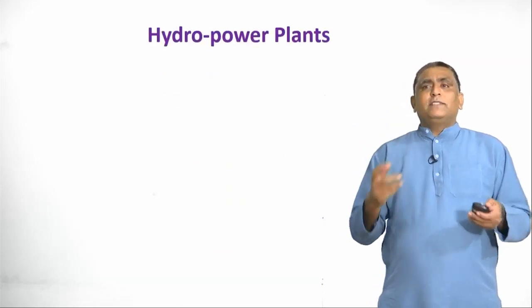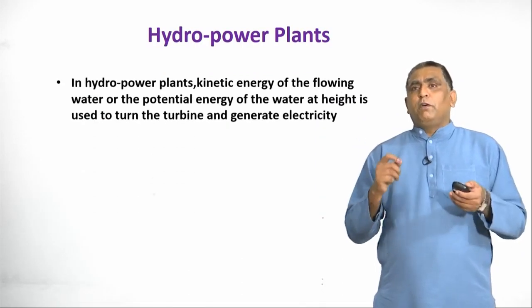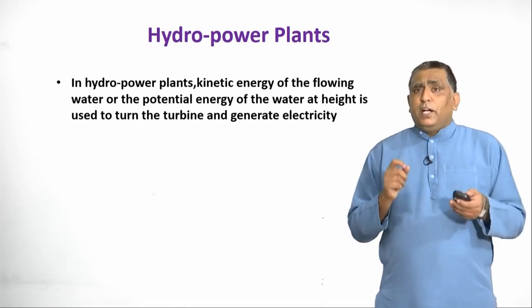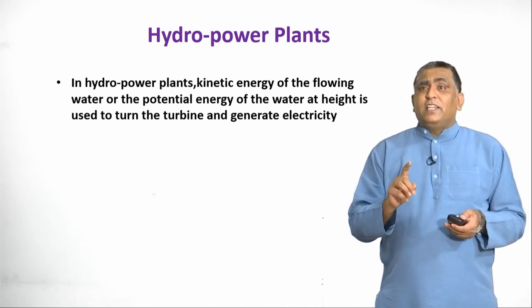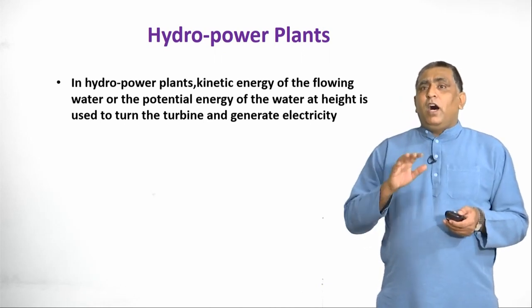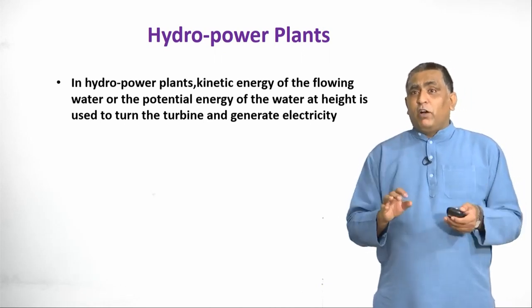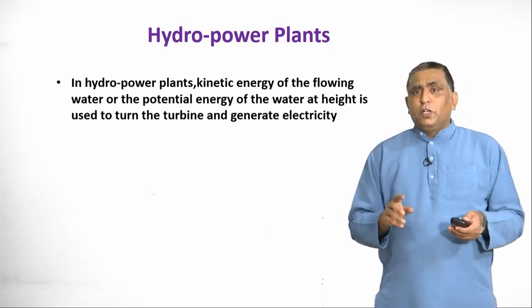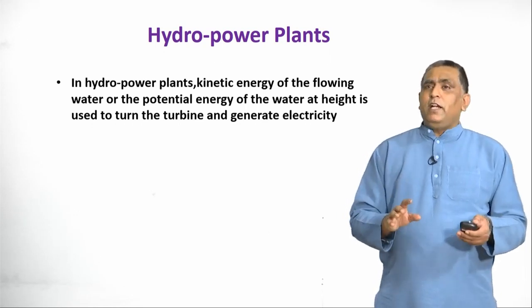Now what exactly happens in hydropower plants? In hydropower plants, the kinetic energy of the flowing water or the potential energy of the water at a height is used to turn the turbine and generate electricity.